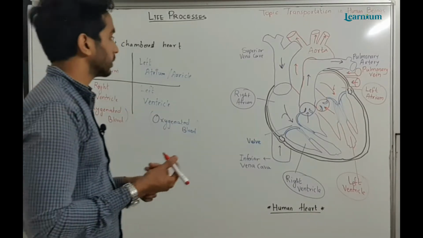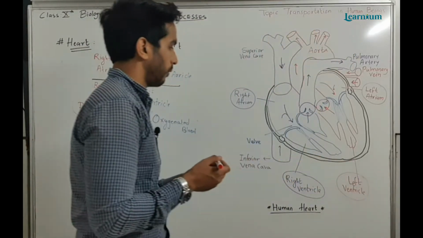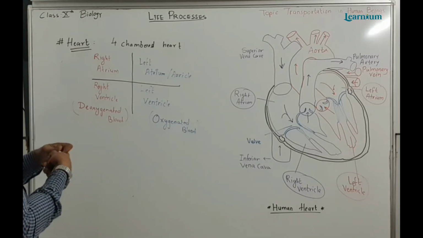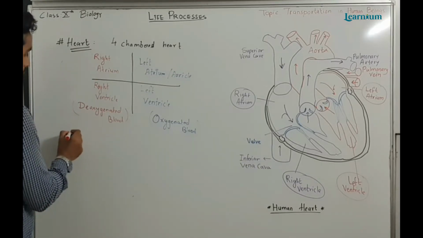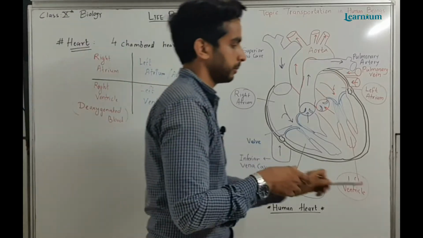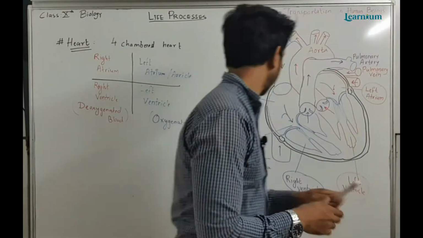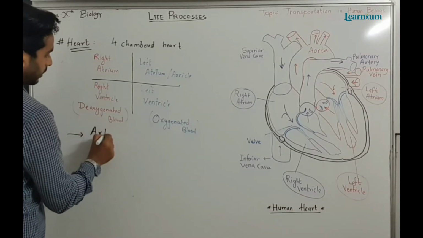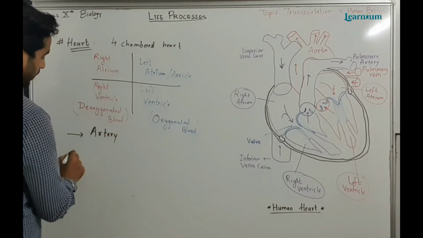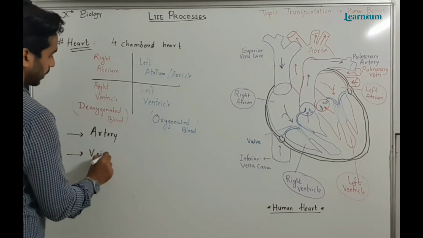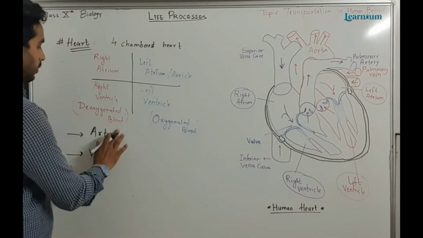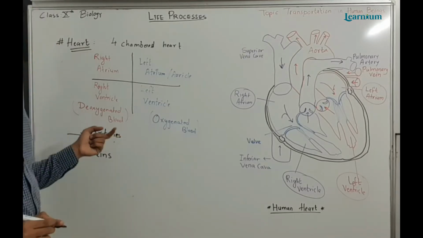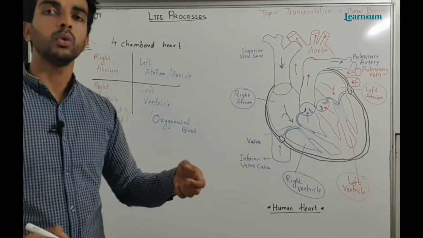Now we will see the vessels attached to it. First we will see it has arteries, then second veins. So these are the structures which carry the blood towards the body or towards the heart.